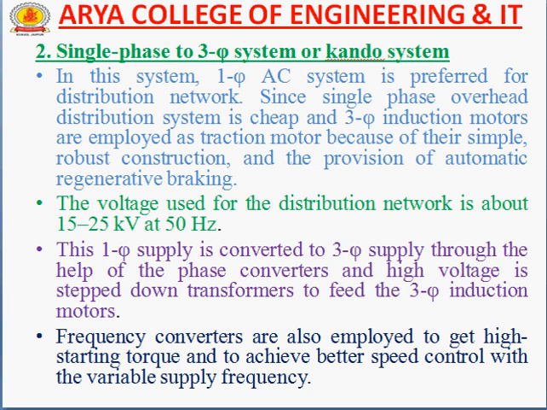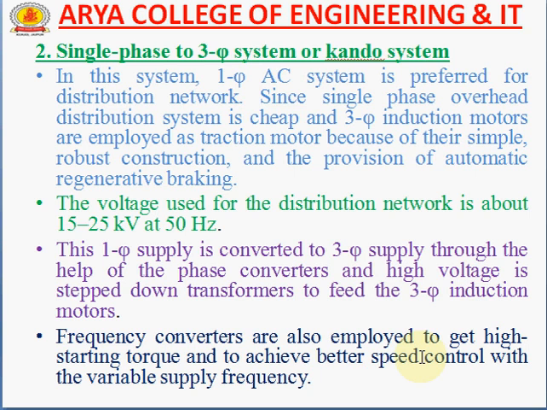In the previous slide we studied that. So the voltage used for the distribution network is 15 to 20 kV only at 50 Hz. The single phase supply is converted to three phase supply with the help of a three phase converter, and the high voltage is stepped down by a transformer to feed the three phase induction motors. This stepped down voltage is given to the induction motor, and we can use the induction motor for regenerative braking also.